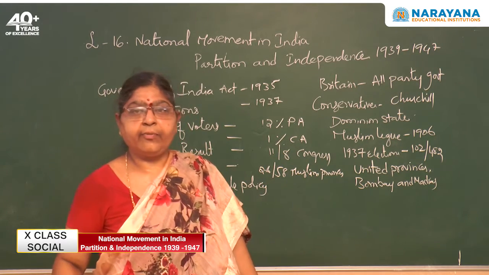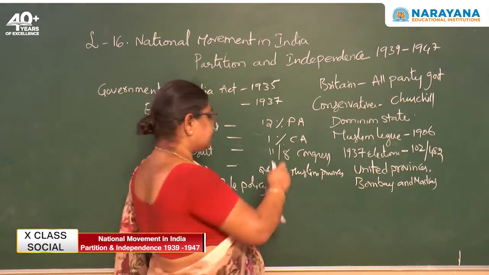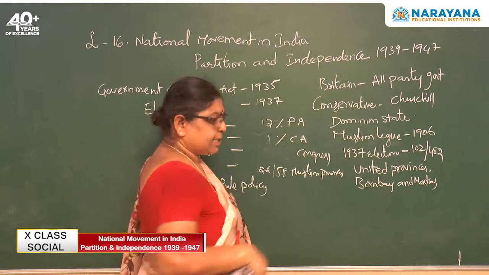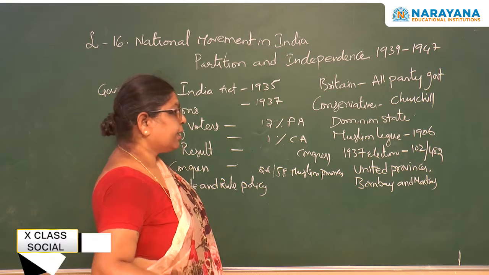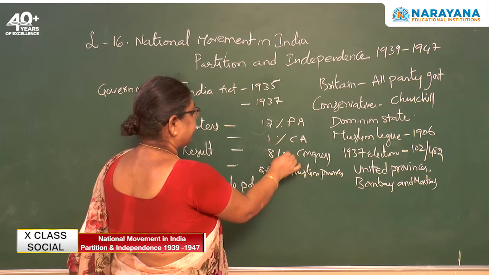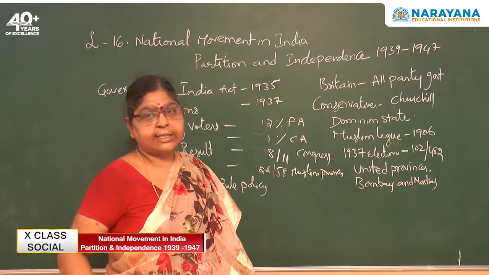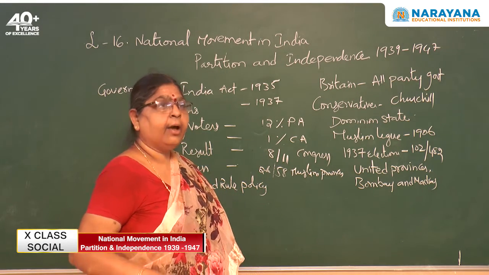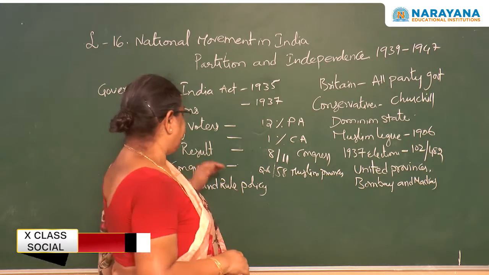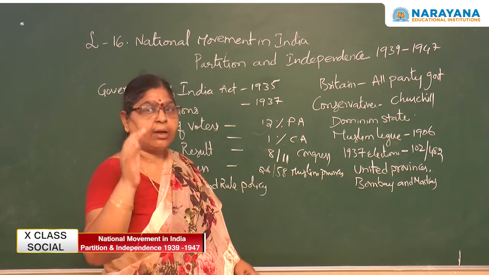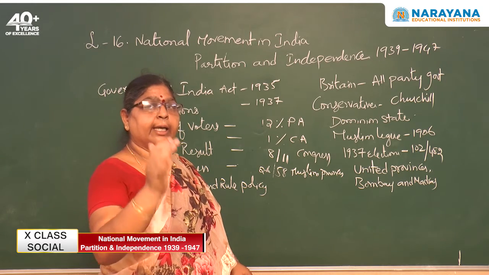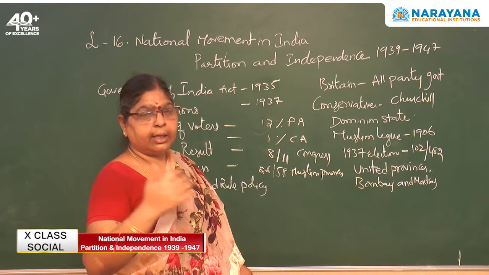Out of 11 provinces, 8 provinces were won by the Congress. That means here you can see very clearly that Congress is able to get the majority, and hence Congress is able to form the government with even a prime minister. Like this, the result has proved that Congress has lots of following among the mass or among the people.